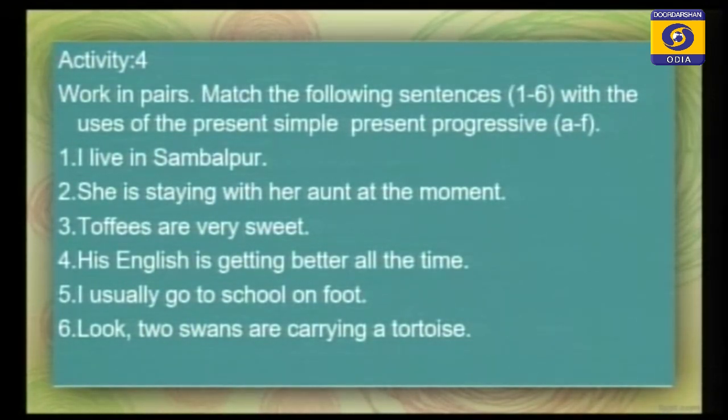The first one is, I live in Sambalpur. So this sentence refers to a permanent state or fact. You remember this? She is staying with her aunt. That means she is staying with her aunt at the moment, something happening over a period of time. And toffees are very sweet. This is a general truth.